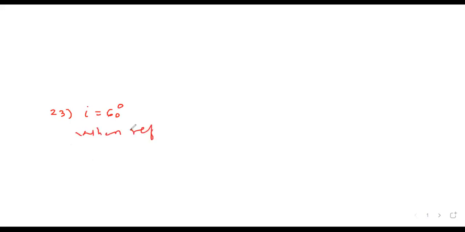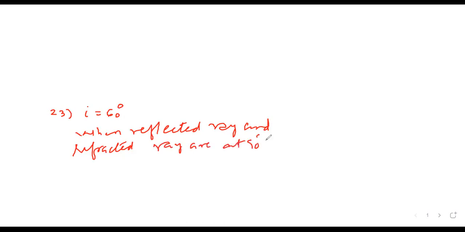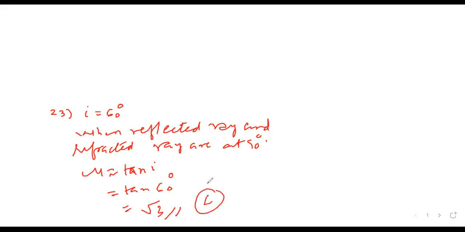When I wrote yesterday, when reflected ray and refracted ray are perpendicular, or are at 90 degrees, can I use mu is tan of angle of incidence? Do you remember, the day before yesterday we had written? So this will be √3 is the answer. That is option C. √3, option C.